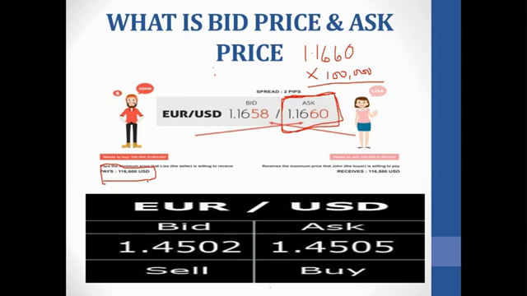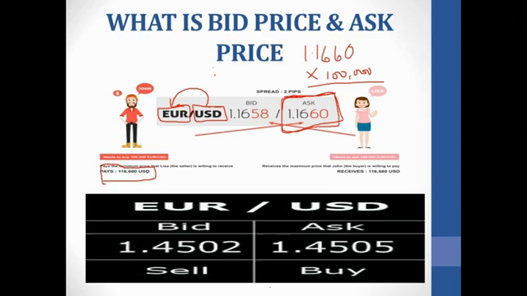For you to buy the base currency, this first currency, this euro, you are going to pay with the quote currency. In my previous tutorial, I explained you are going to use the quote. The quote currency here, which is the second currency in this currency pair, is USD. So you are going to use this to pay and get the base currency. If you multiply 1.1660 times 100,000, it is going to give you 116,600.